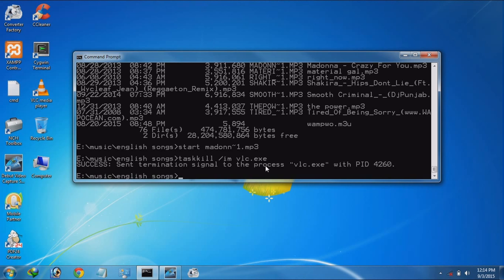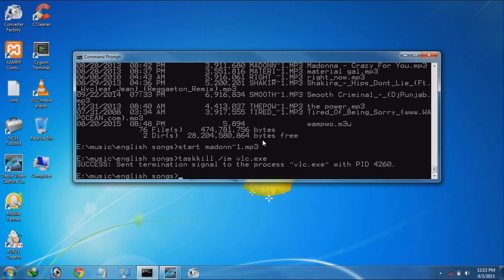Now there is another method to run a file or folder, or any other software. If there is any space, for example power.mp3, this is a small name, we can use it directly. But a name like "the power.mp3" with a space you cannot run using this command start, because there is a space.